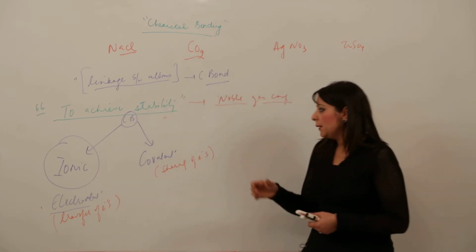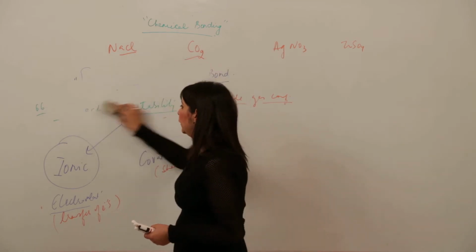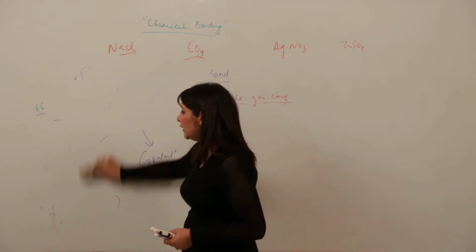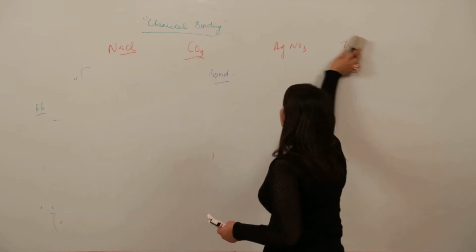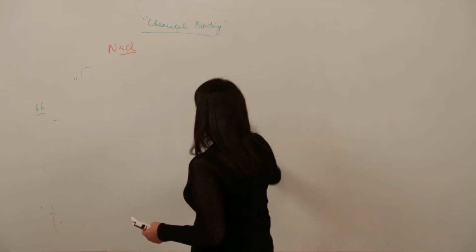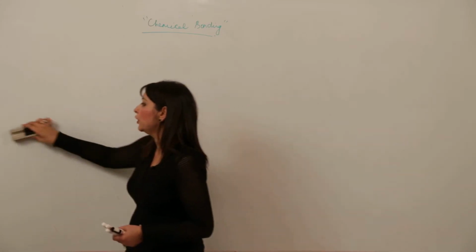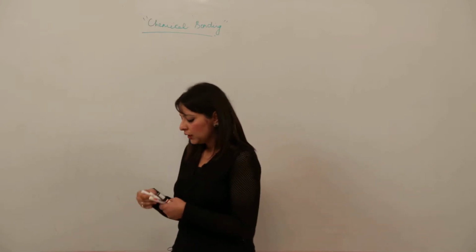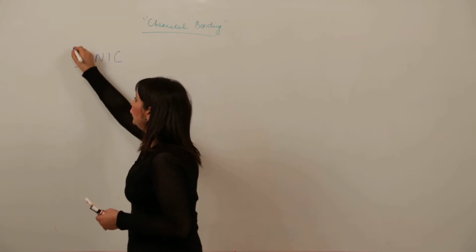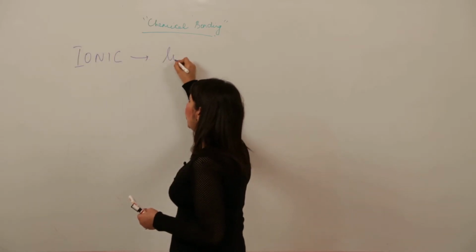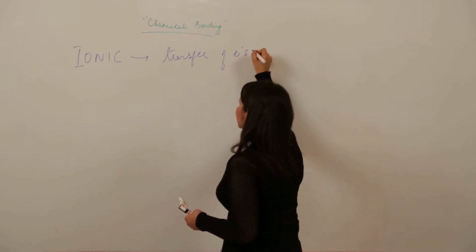Right? So I'm just explaining it to you in a detailed manner. We'll take up the ionic and covalent bond one by one so that it is clear in your mind, and you should know how atoms are linked to each other, what the process involved is, how they share, how they lose or gain. So starting with the ionic bond, as I've told you, ionic bond is formed by transfer of electrons.